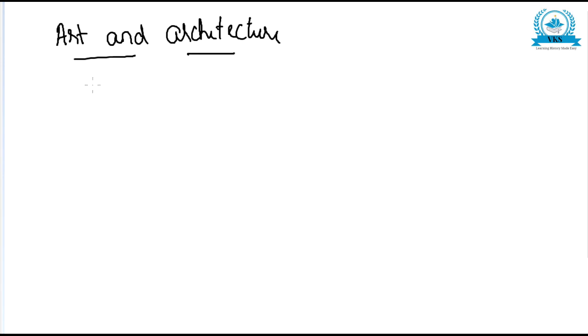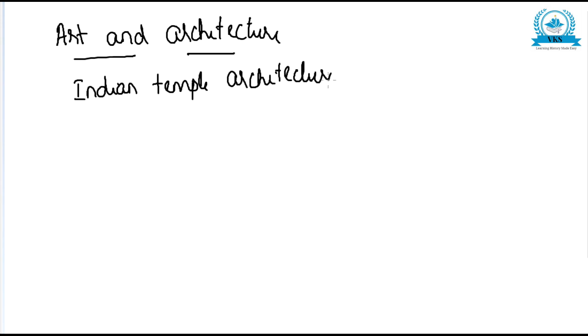Now finally, we will see the development in the field of art and architecture during the Gupta age. The basic structural features of Indian temple architecture developed during the Gupta age.